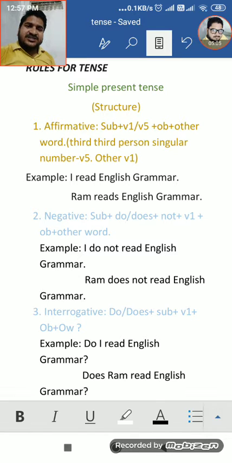So, firstly, affirmative. The structure of this sentence is subject plus V1 or V5 plus object plus other words. And here you have to note that third person singular number requires V5. It means S form. It means V1 plus S or ES or IES.